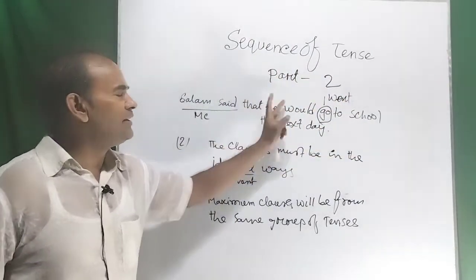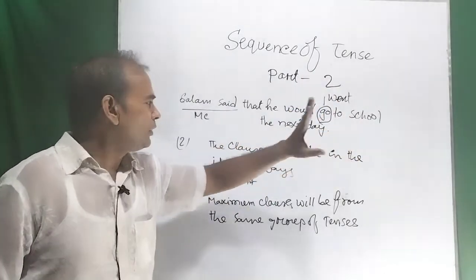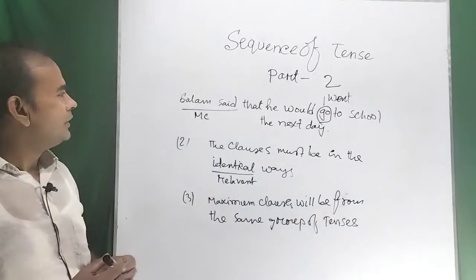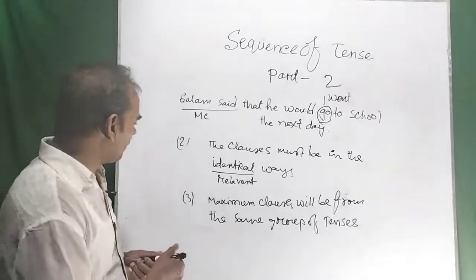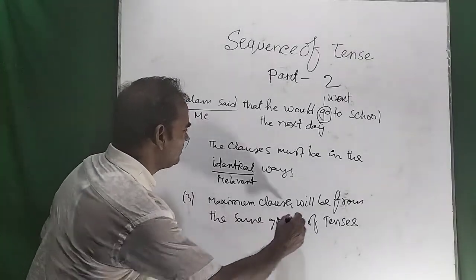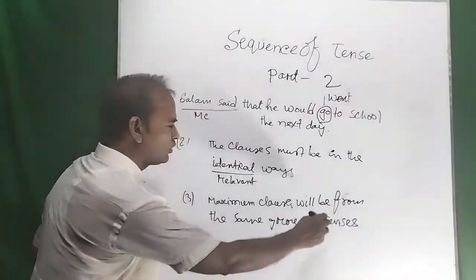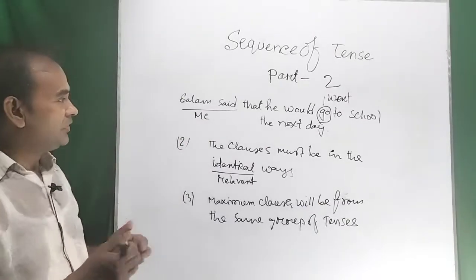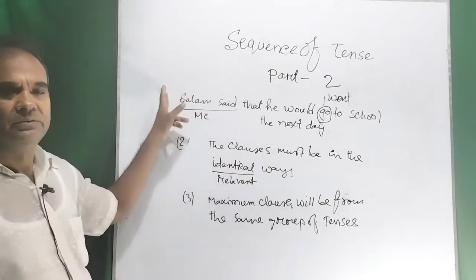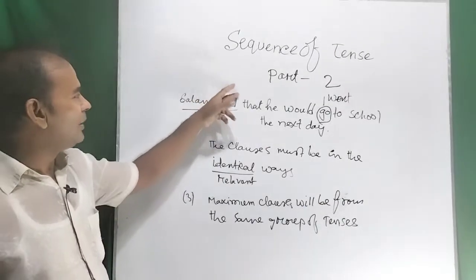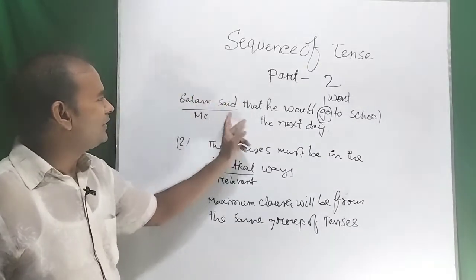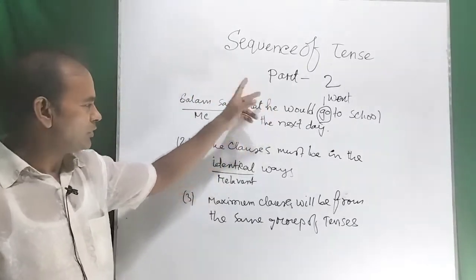You can also write here past continuous tense. So according to my rule number 3, that means maximum clauses will be from the same groups of tense. This rule must be applied here in this example.